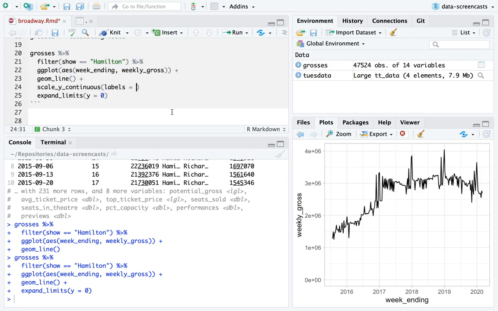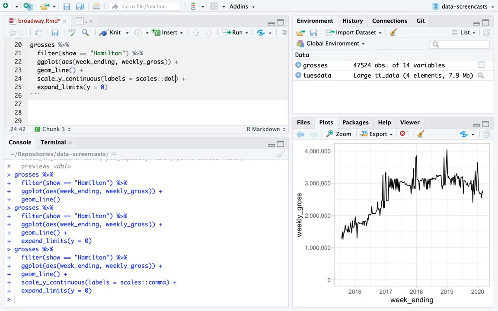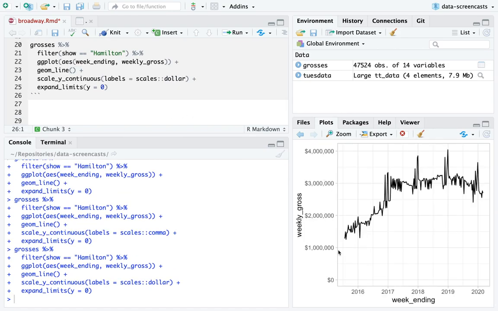And the labels is scales. So I actually am interested in dollar. So yeah, it started at 1.5 million, going up to 3 million.